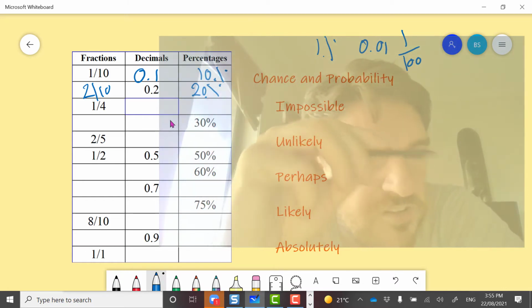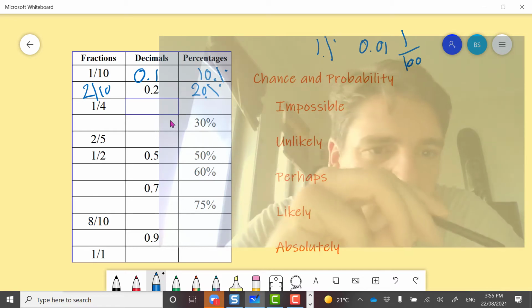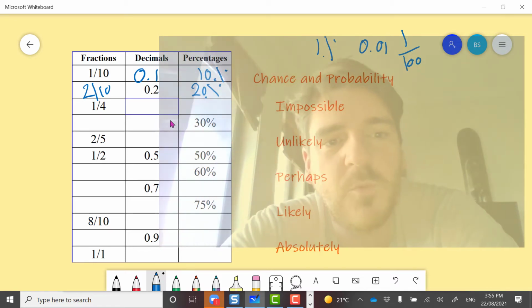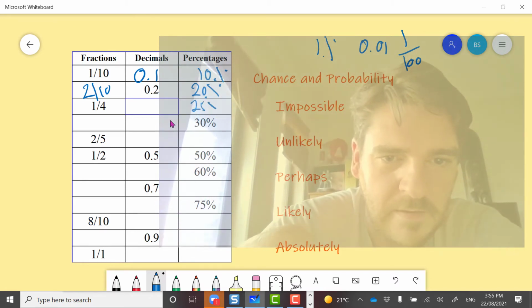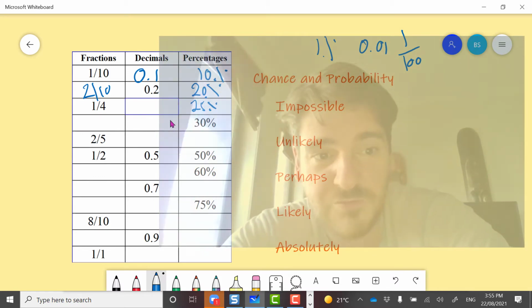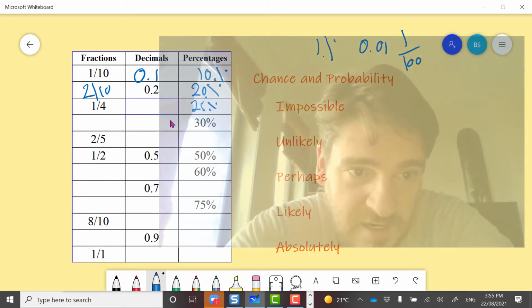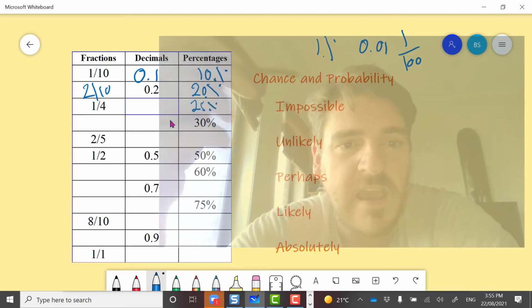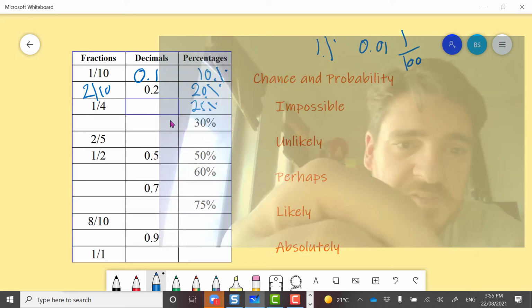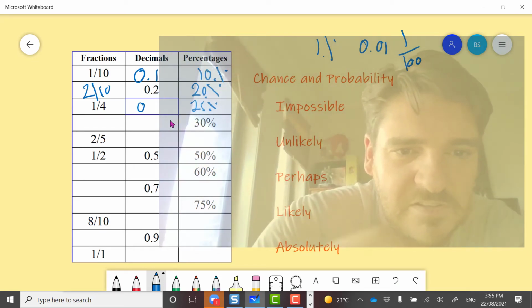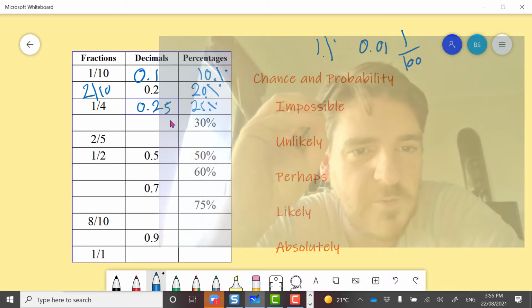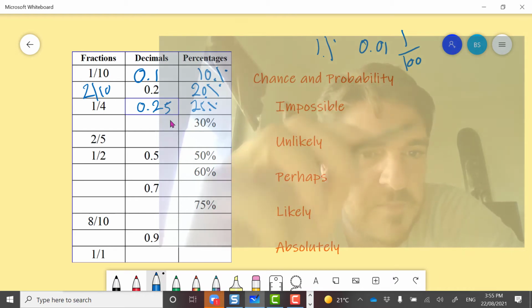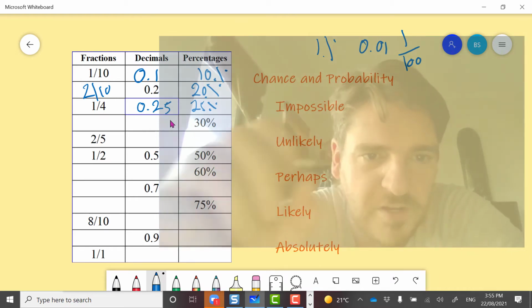Now looking at the fraction there, 1/4, right? That's a 1 out of 4 chance, 1/4. I just know that 1/4 is 25%, right? Because there's 100% if it was 4 quarters. Dividing that 100% there, and then working back from that, 25%, then as a decimal is going to be 0.25.